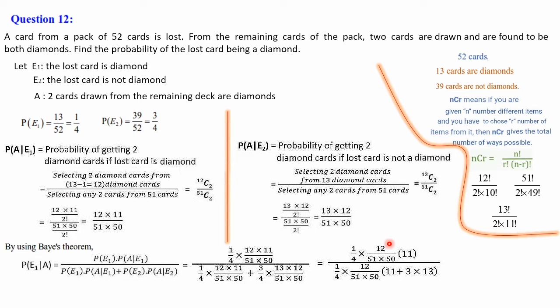So 1 by 4 into 12 by 51 into 50 can be cancelled from both numerator and denominator. We will get 11 divided by 11 plus 3 into 13, which is 39. Then 11 plus 39 we will get as 50. So 11 divided by 50 is the required probability.